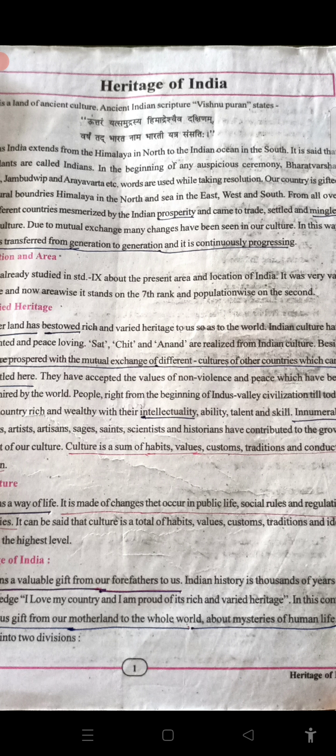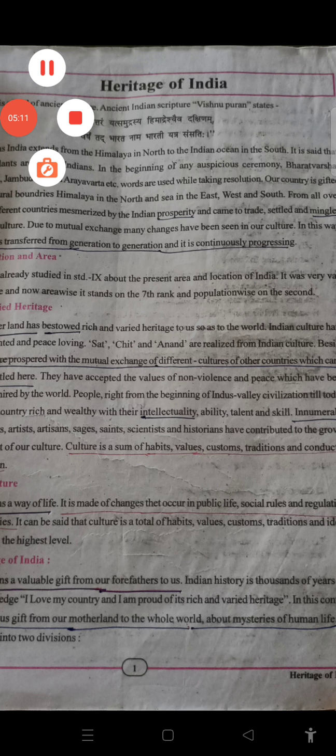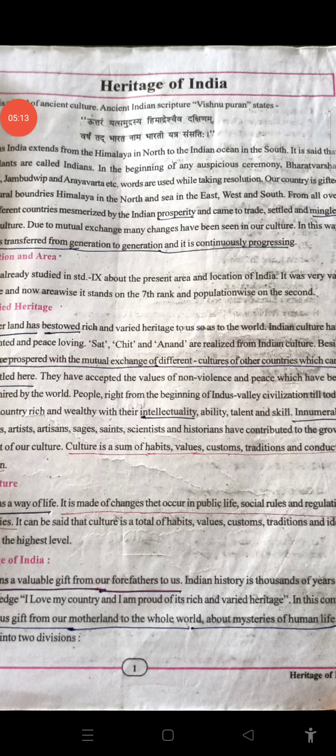Culture is the sum of habits. Please underline: culture is the sum of habits, values, customs, traditions, and conduct of lifestyle of human beings. The next topic is the meaning of culture. What is the meaning of culture? Please underline. Wherever you see an underline, please underline. Okay, dear students, it is very important. Culture means way of life.